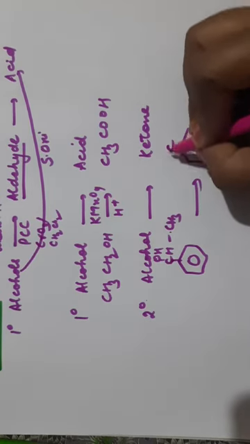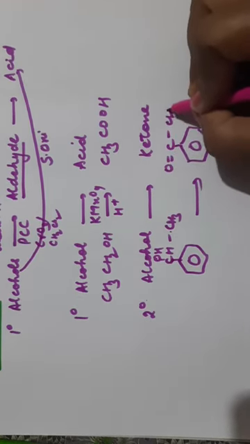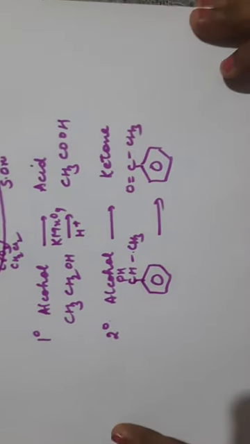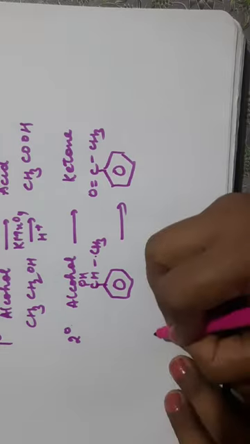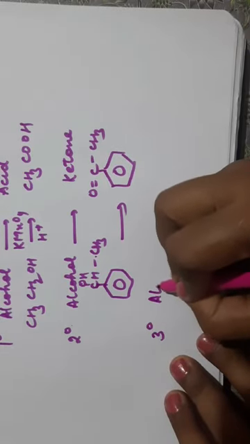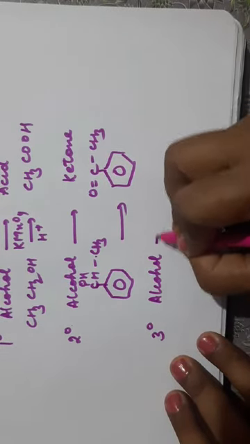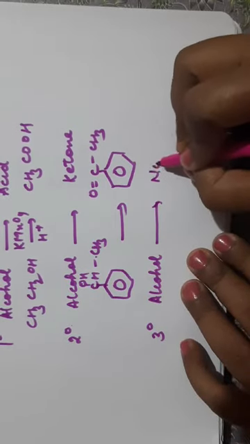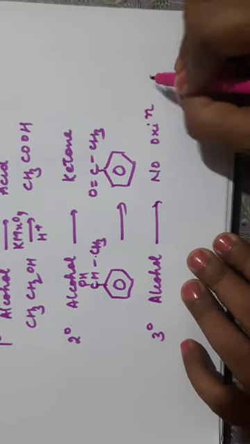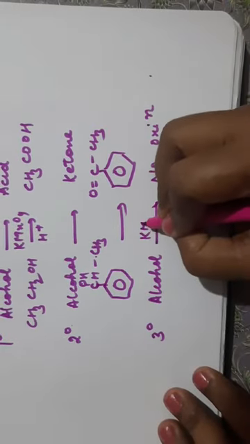So you will get C double bond O CH3. Acetophenone will be obtained. Now if you have taken a 3 degree alcohol, 3 degree alcohol will not undergo oxidation, so no oxidation will take place with KMnO4.